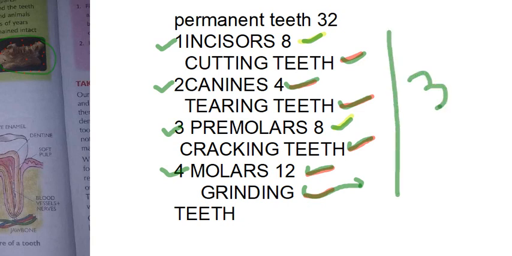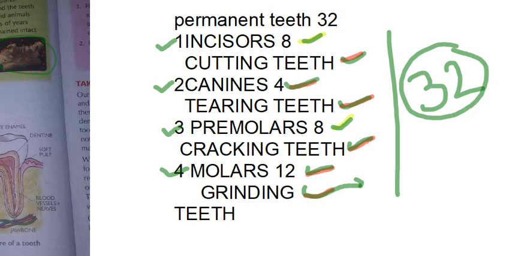In the next class we shall learn about how the teeth are, what is present in the teeth, what the parts of teeth are, everything about teeth. Okay, this is about the different types of permanent teeth. We shall meet in the next class.